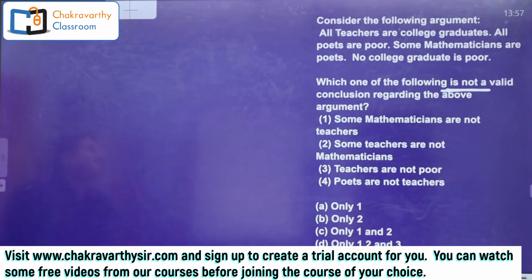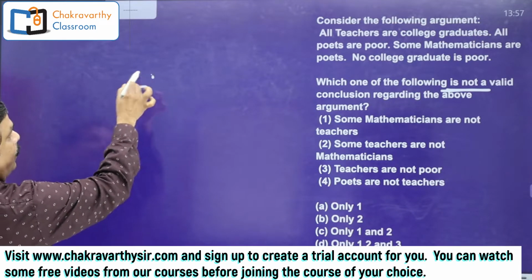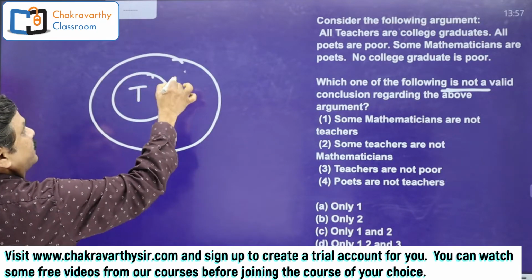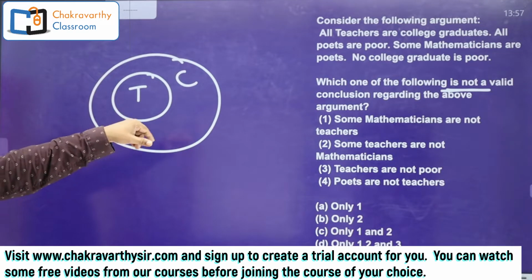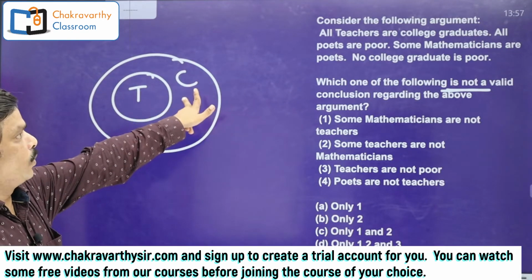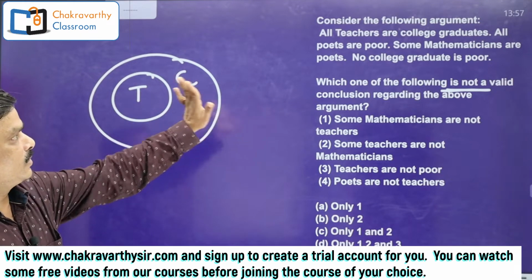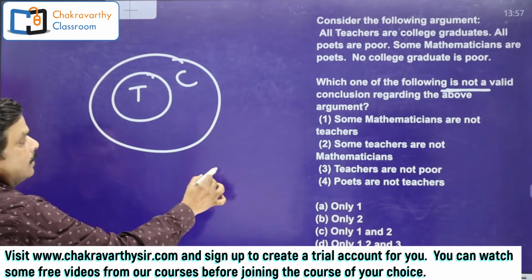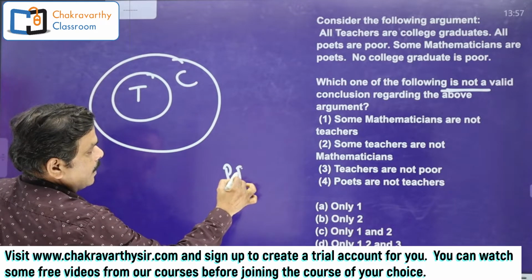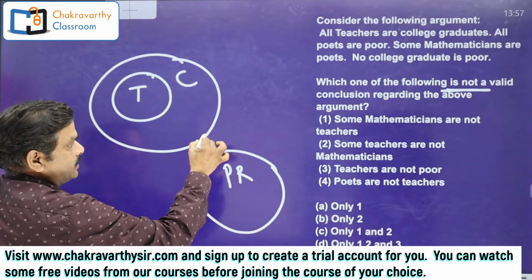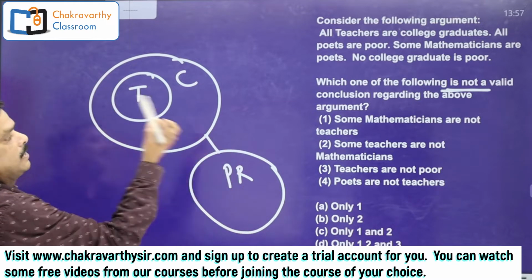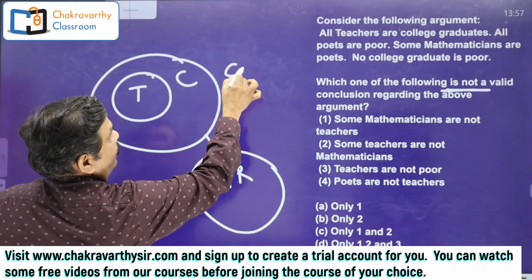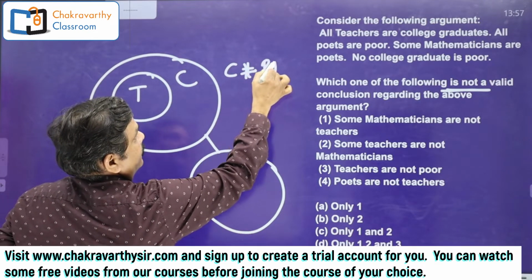First one, all teachers are college graduates. Okay, next one is all poets are poor, no connectivity. Some mathematicians are poets, no connectivity. No college graduate is poor. I'm writing this one as PR. There is a constraint between these two. If you want, you can write down no college graduate is poor.